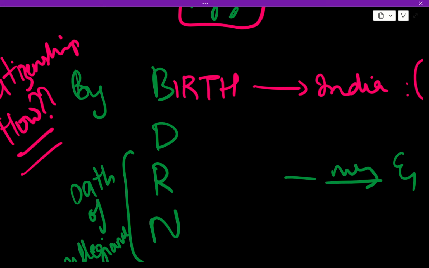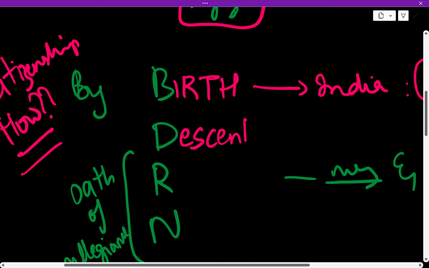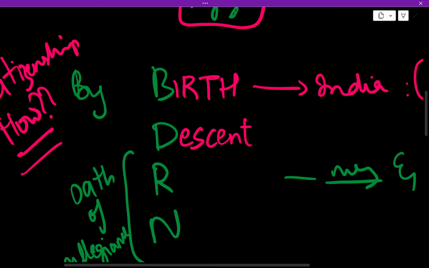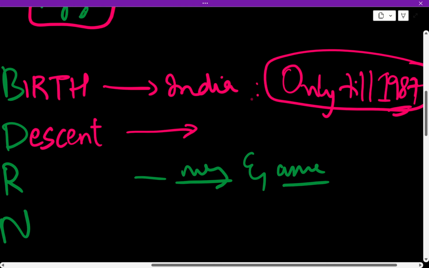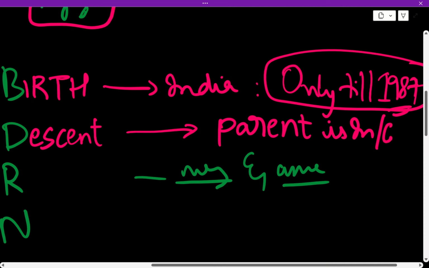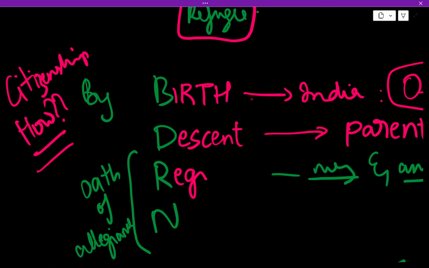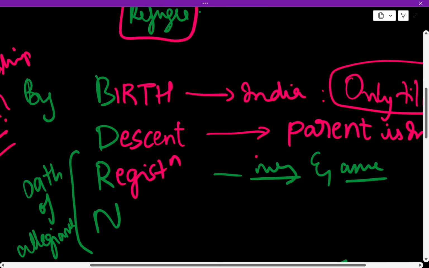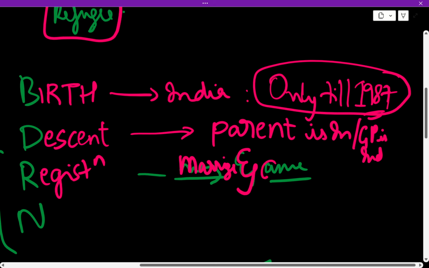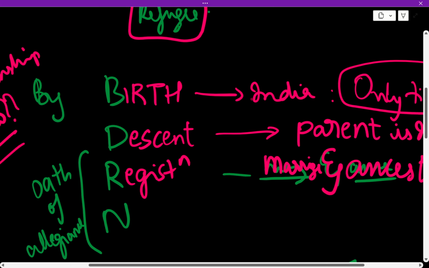Descent. D for descent. What is descent? Descent is when your parent is Indian or grandparent is Indian. Okay, next. What is R? Registration. What is this? Marriage and ancestors. So this is registration.